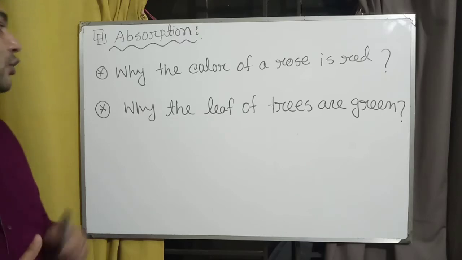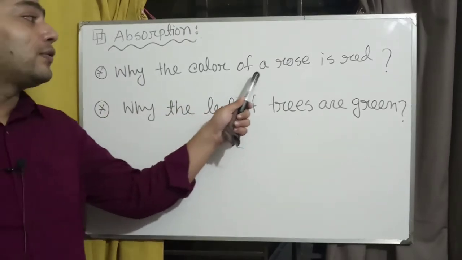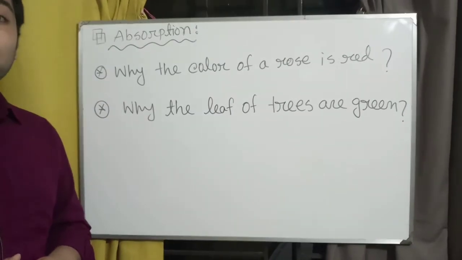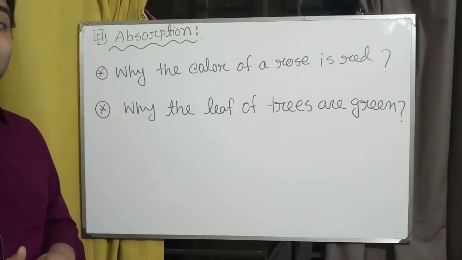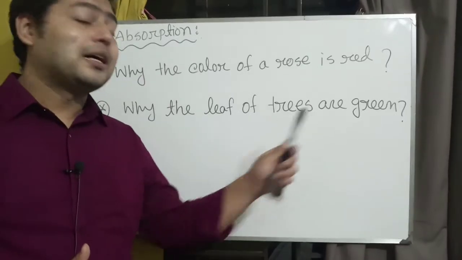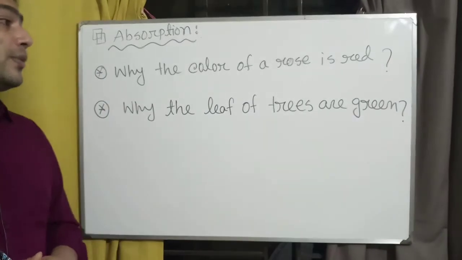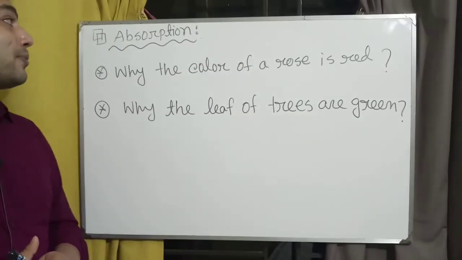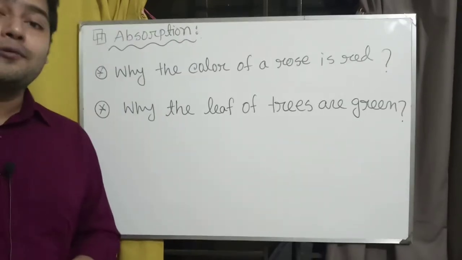Now the question is, why is the color of a rose red? We see that the leaves of trees are green. Now our question is, why are the leaves of trees green? The answer to this question comes from absorption of light.